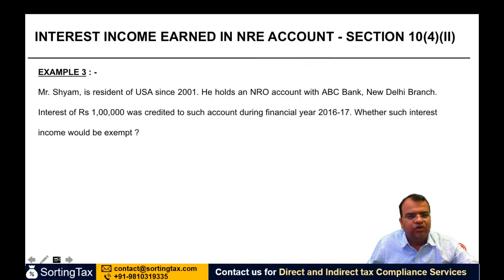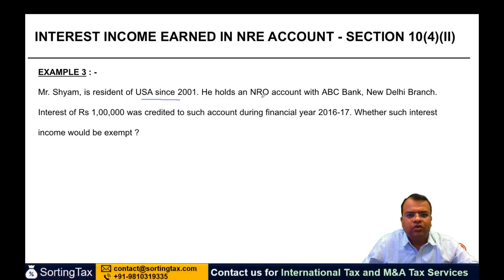Should we see one more example? Mr. Sham is a resident of USA since 2001. He holds an NRO account with ABC Bank New Delhi branch. Interest of rupees 1 lakh was credited to such account during financial year 16-17. Whether such interest income would be exempt. Exempt under this particular section.